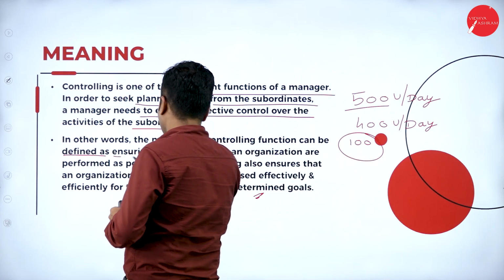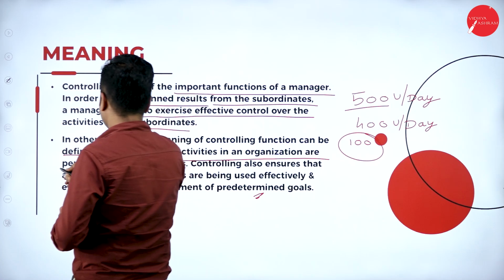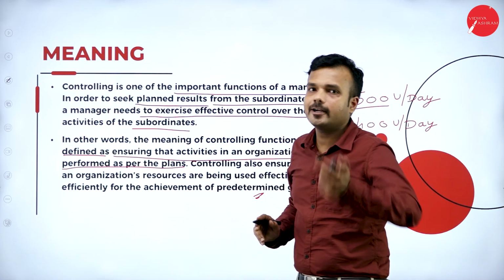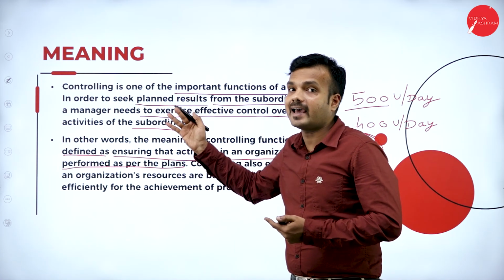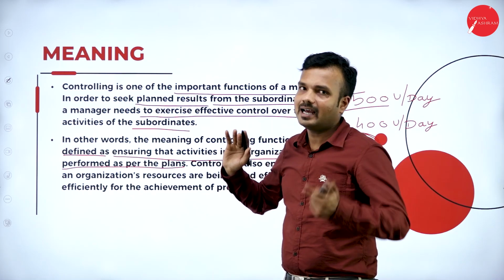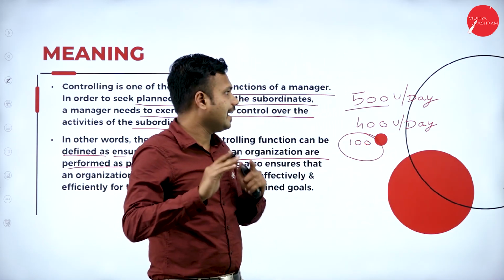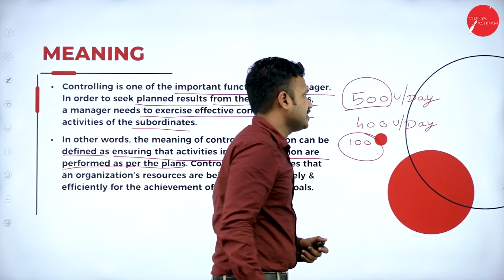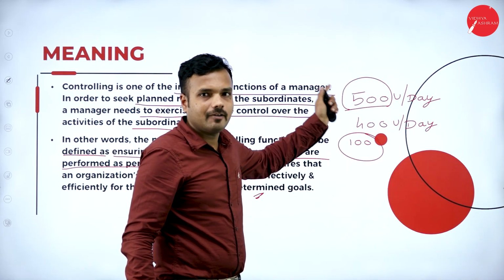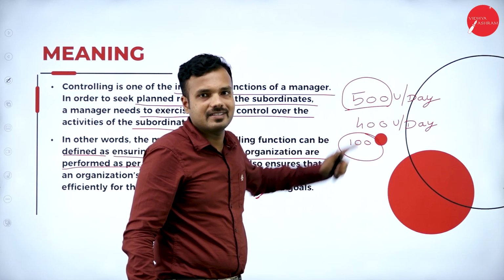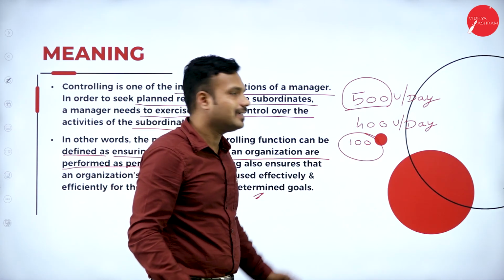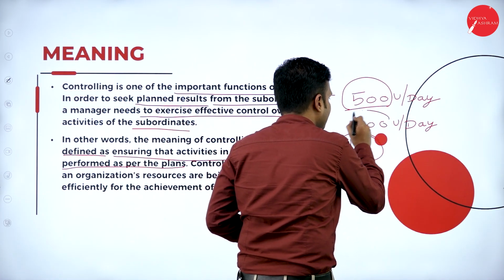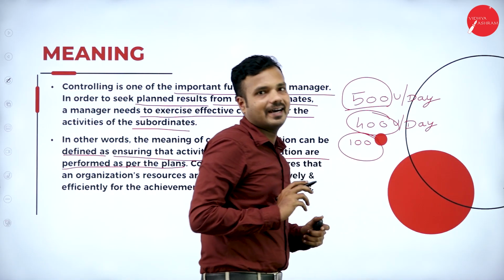So it is a way to ensure whether the things that happen are as per plan or not as per plan. Say, for example, we had planned to manufacture 500 units in the organization, but what happened is that we manufactured only 400 units a day.